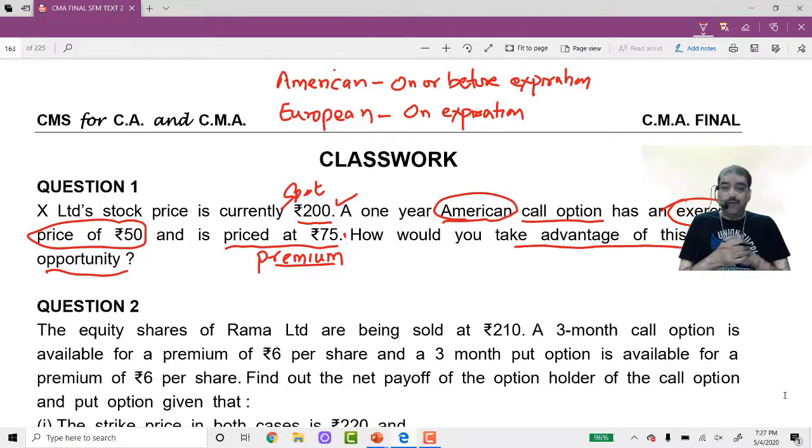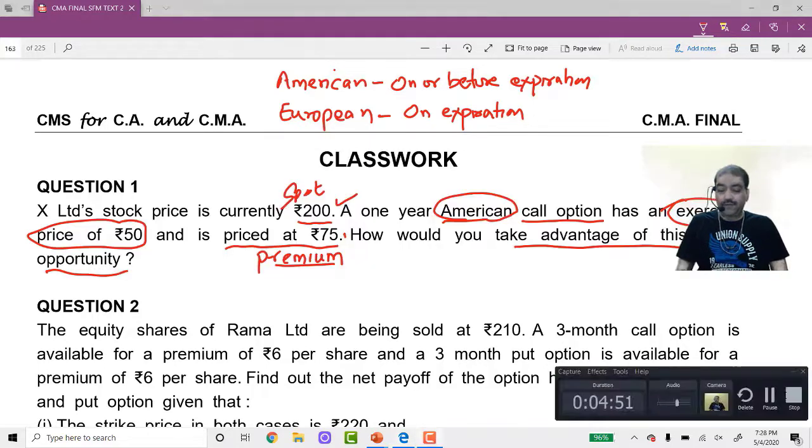I get 150 profit, minus the premium paid, that is 75 rupees. So total inflow of cash is 200. Outflow of cash is 50 rupees for purchasing the share and 75 rupees for paying the premium. Still I make a profit of 75 rupees.